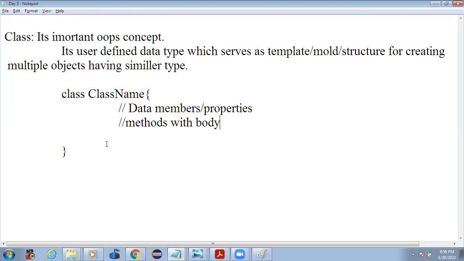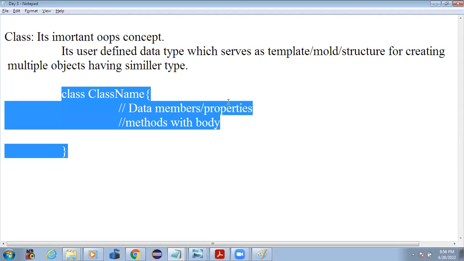We can see it later. So basically we have two very important things in the class: one is the data members or properties, and the other is methods with the body. These data members and methods together we call the members of a class.